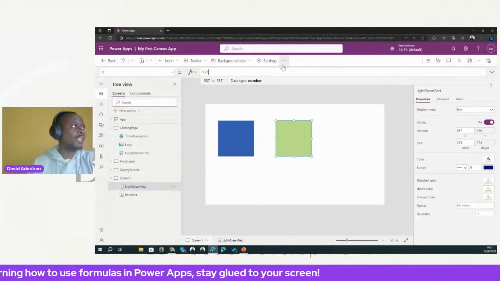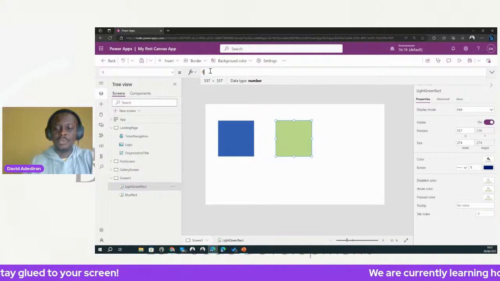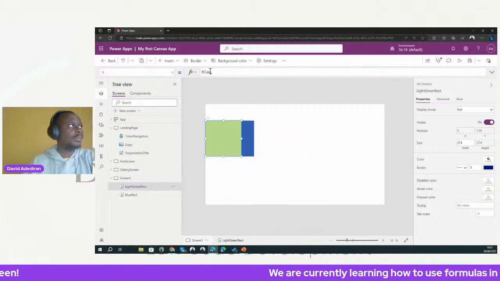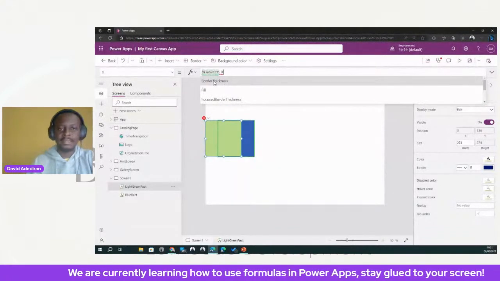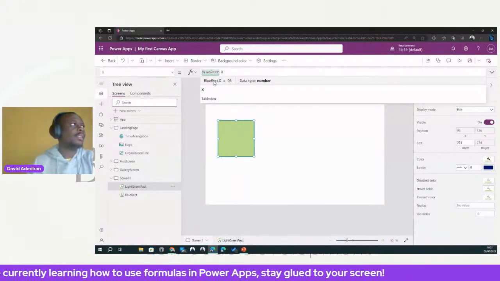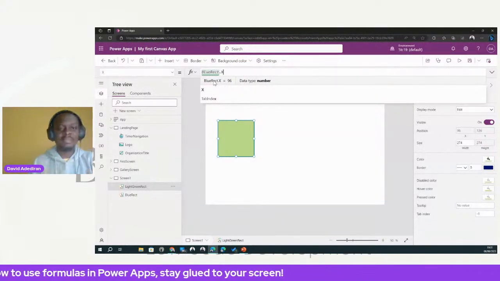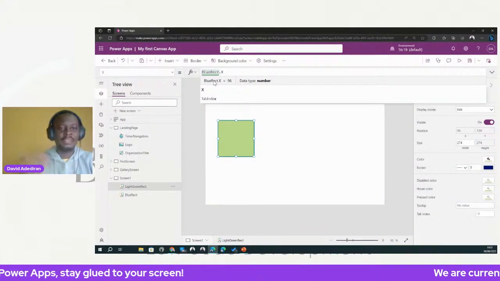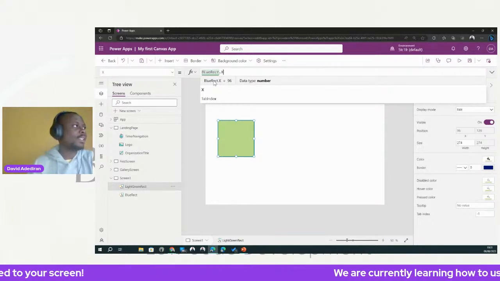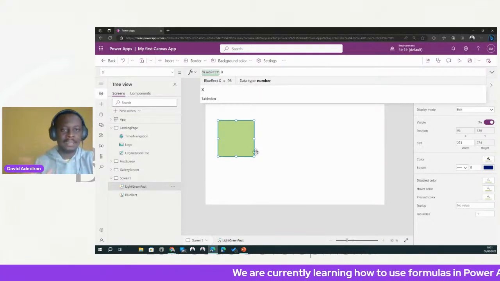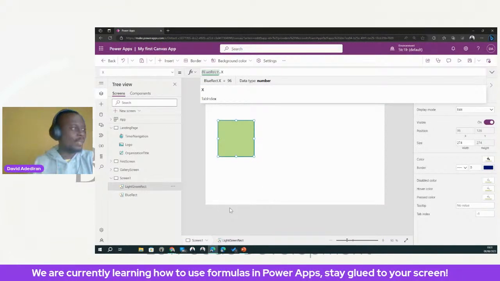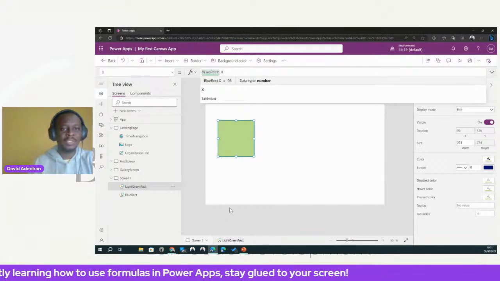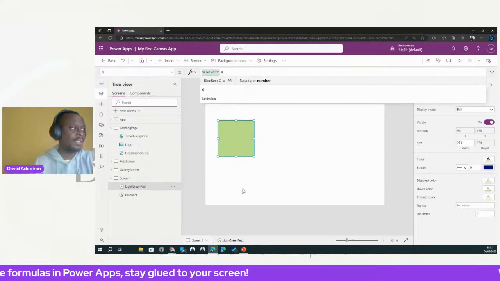So what we'll do is we can say blue rectangle dot X, so that's the X position. Now, at this point, it's literally on top of each other, and that is not necessarily helpful, because now the Y and the X are exactly the same thing. I can't drag the blue rectangle at this point, but I can change the Y and X position. They will also move around, maybe with the number.